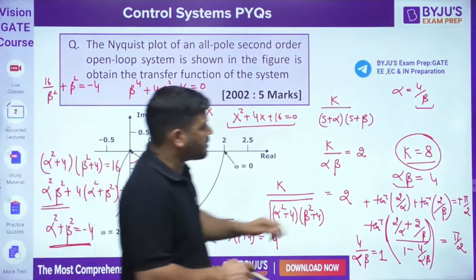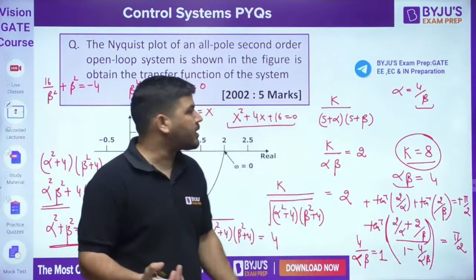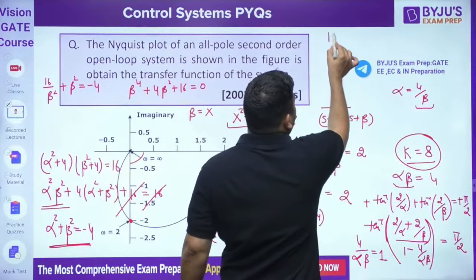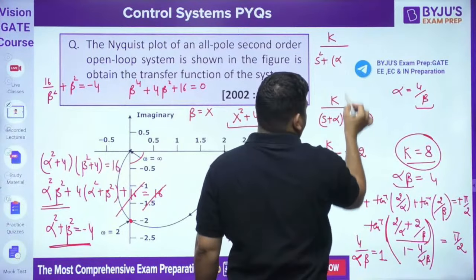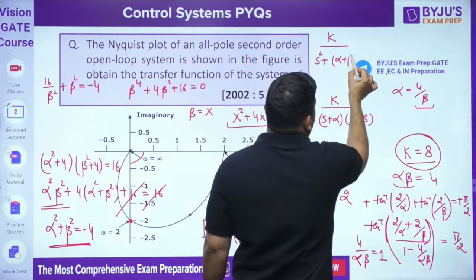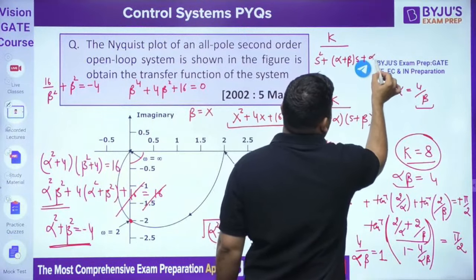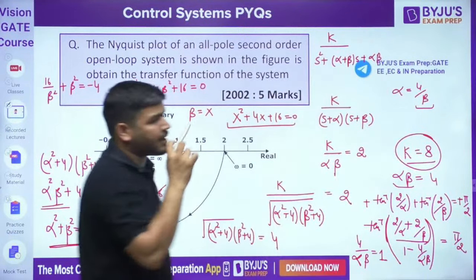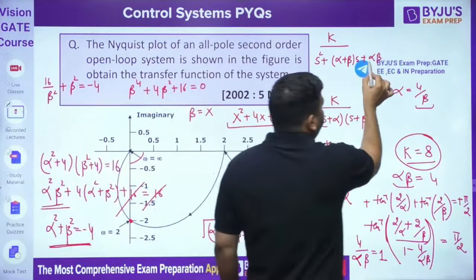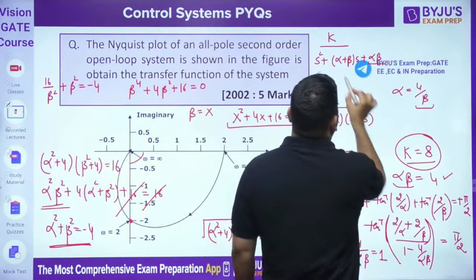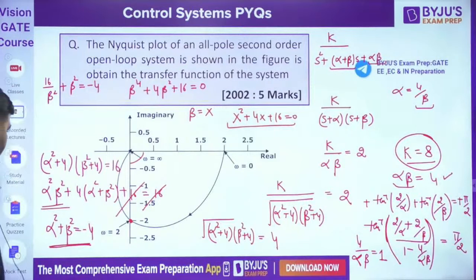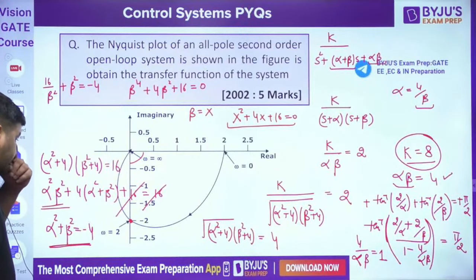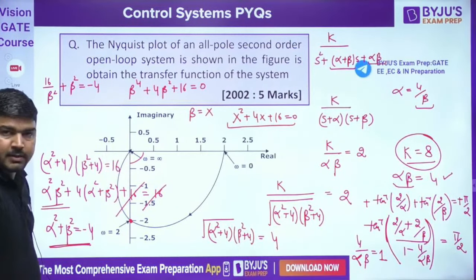We know the product of the roots. We can also calculate the sum of the roots, because we know that the transfer function has to be k divided by s square plus alpha plus beta into s plus alpha beta. Okay, this is the transfer function. So if you know this alpha beta is 4, can we calculate this alpha plus beta? I think we can. How to calculate alpha plus beta? Alpha square plus beta square is this.